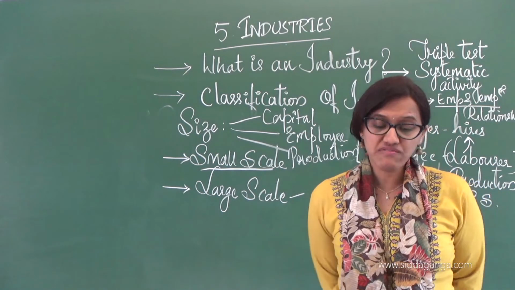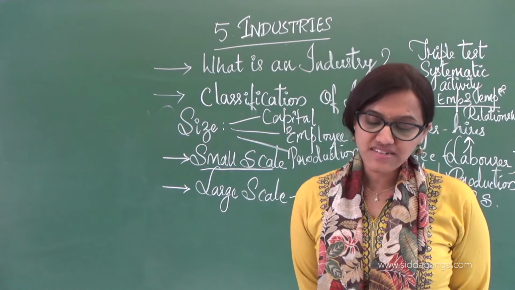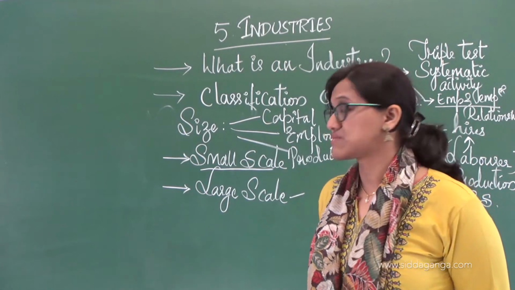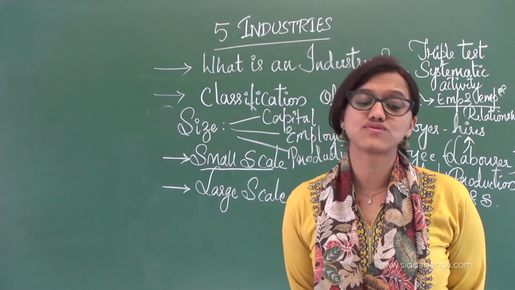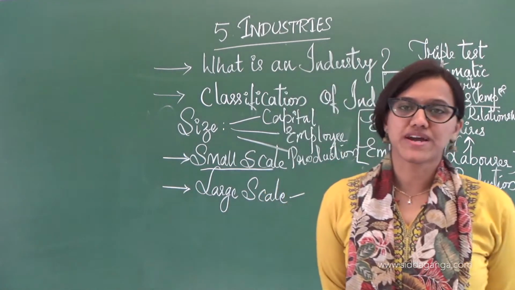Silk weaving and food processing industries come under small scale industries, and large scale industries manufacture heavy machinery, or even automobiles for that matter.